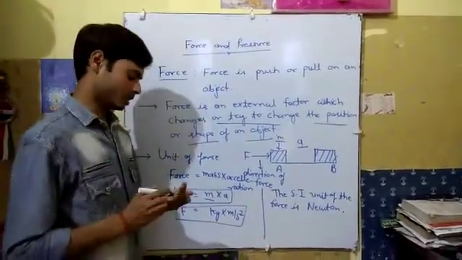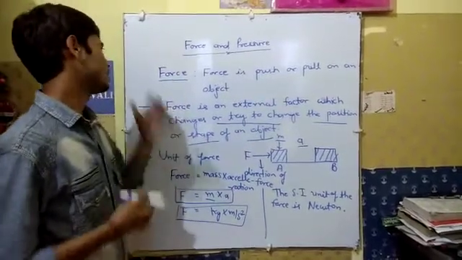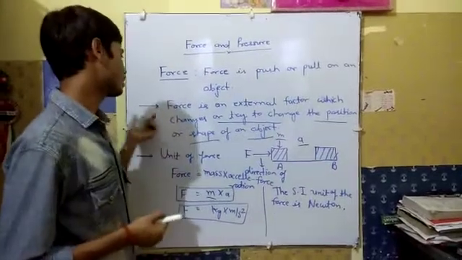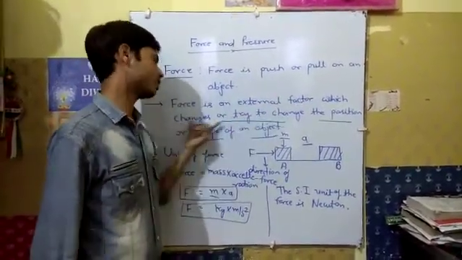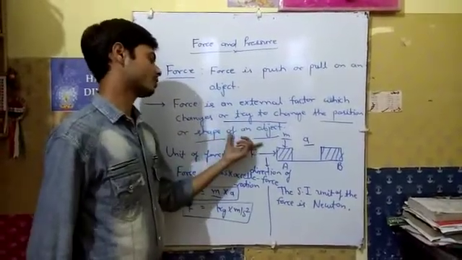Now let me repeat: what is force? Force is a push or pull on an object, and in other words, force is an external factor which changes or tries to change the position or shape of an object.